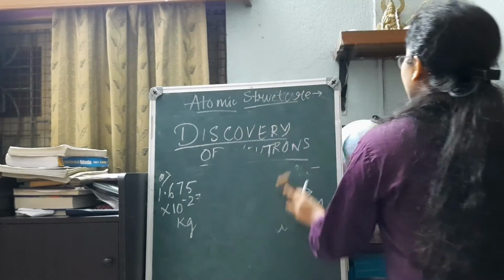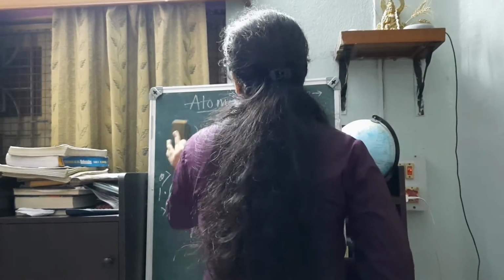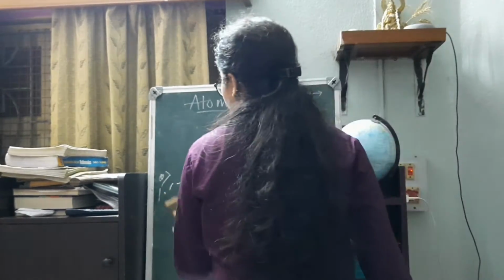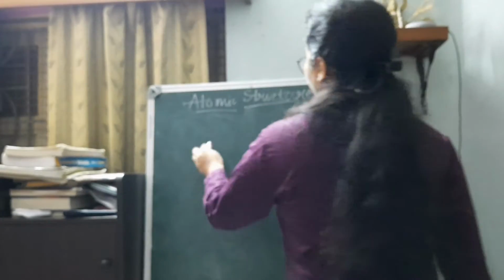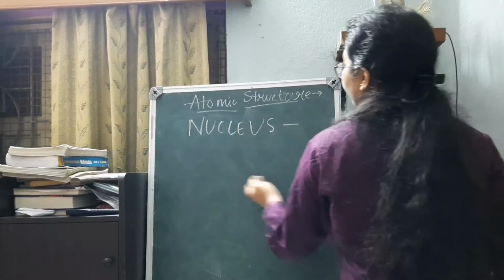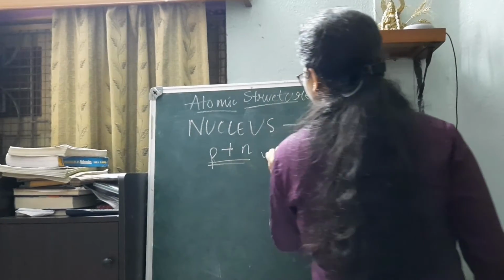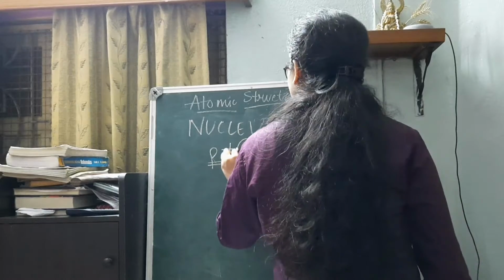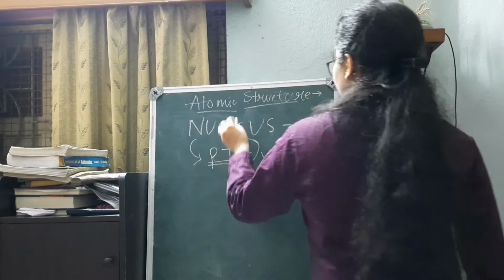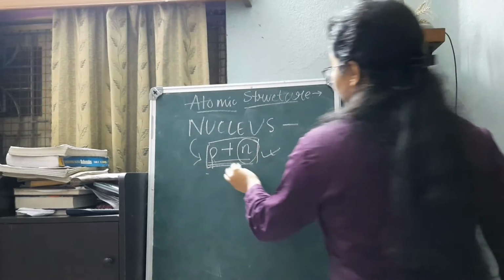Now moving forward to, then what should be the basic structure of an atom? First of all comes the nucleus and then comes the extranuclear region. When we see the nucleus, it is comprising of protons as well as the neutrons. Okay? So the neutrons are also considered to be present inside the nucleus. Both of them together are termed as the nucleons.